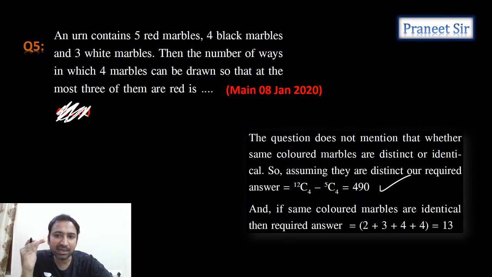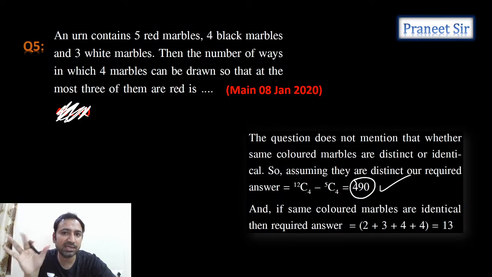So, guys, clear? He didn't mention whether same colored marbles are distinct or identical. So the answer should be 490 if you take all the red marbles as distinct and all the black marbles as distinct. If they are the same, then the other will be the answer. Clear?